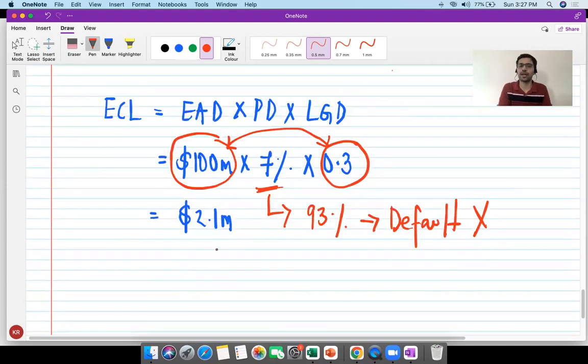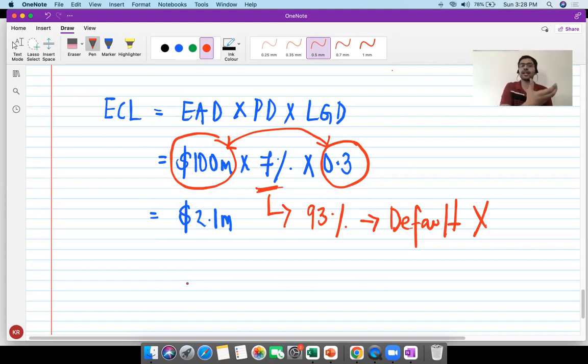Let us say this is on day one. On the balance sheet date, if you have an ECL of 2.5 million, then you will recognize that incremental 0.4 million to P&L account. You already have a provision for ECL of 2.1 million which you recognized on day one. Applying the same formula, let us say you get 2.5 million on balance sheet date, then you increase your provision for ECL by 0.4 million, and that 0.4 million will again be a P&L debit.